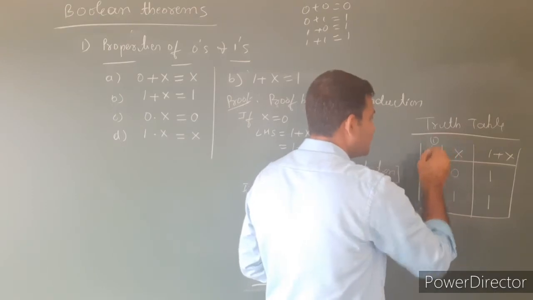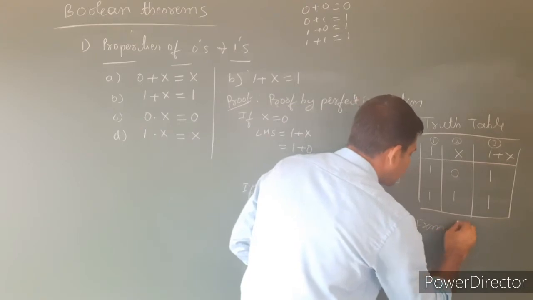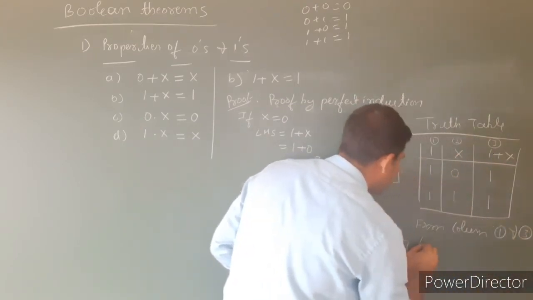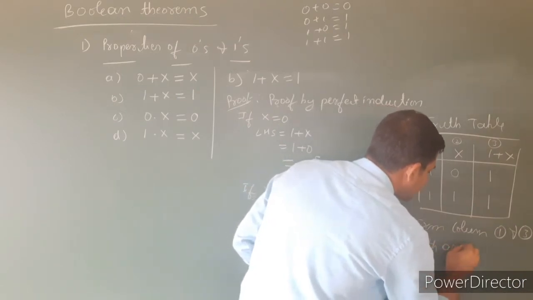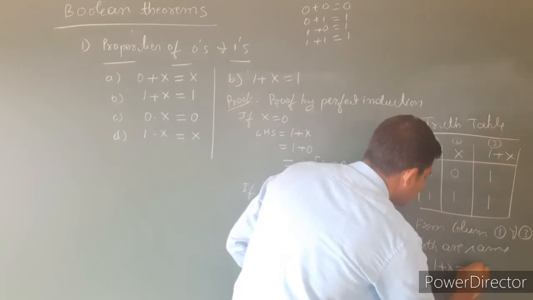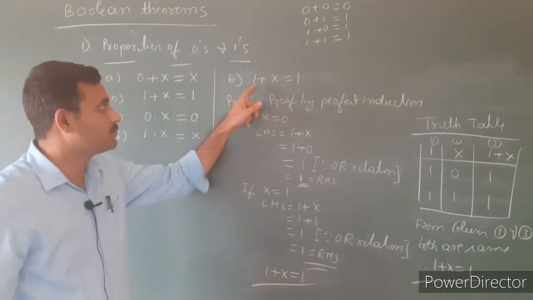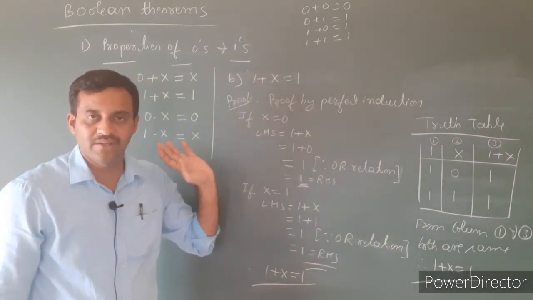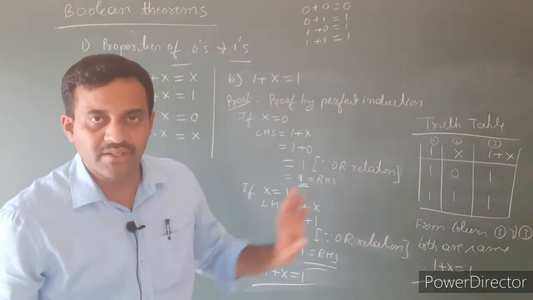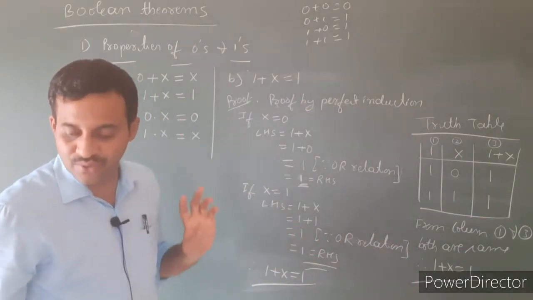So label the columns 1, 2, 3. Column 1 and 3 are both the same, therefore 1 plus x is equal to 1. This is the proof of the second property, 1 plus x is equal to 1. We have to prove it using perfect induction, and also by truth table. Then consider the third one, 0 into x is equal to 0.